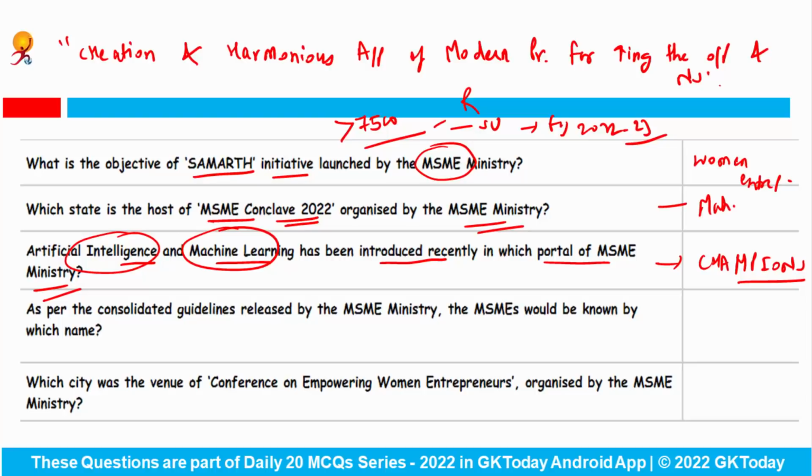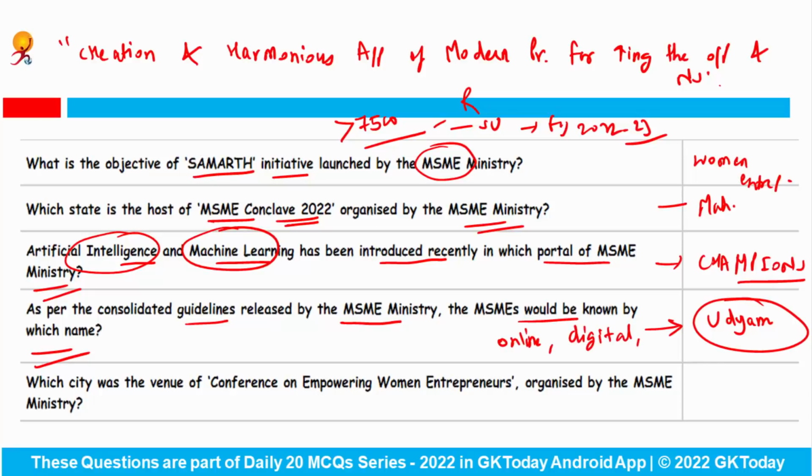Next question. As per the consolidated guidelines released by the MSME Ministry, the MSMEs would be known by which name? They would be known by the name Udyam. And what are the features of Udyam? Basically, the registration process is fully online, digital, paperless, and it is based on self-declaration. So no document or proof is required to be uploaded for registering as an MSME. This is the basic feature of Udyam.